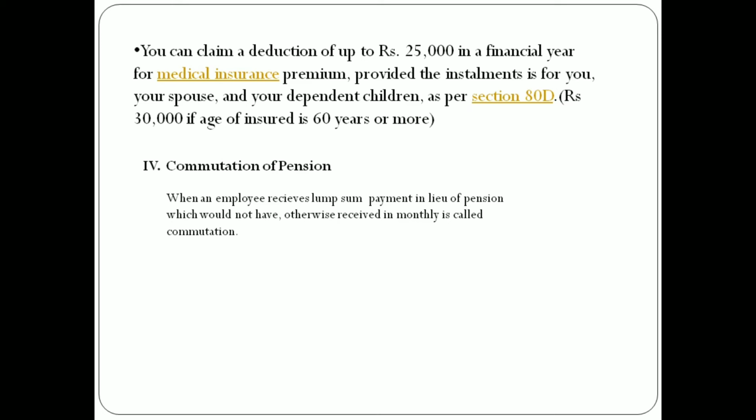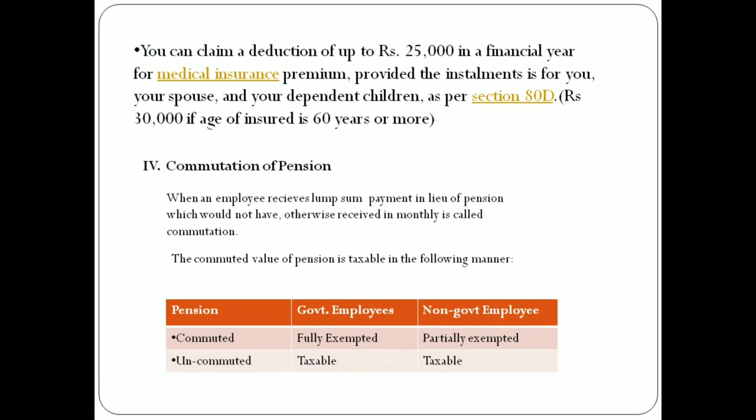The commuted value of pension is taxable in the following manner. Now we discuss how the commuted value of pension is taxable. For commuted pension, if he is a government employee, it is fully exempted, and for commuted pension, if he is a non-government employee, it is partially exempted. If the pension is uncommuted, for both government and non-government employees, it is fully taxable.